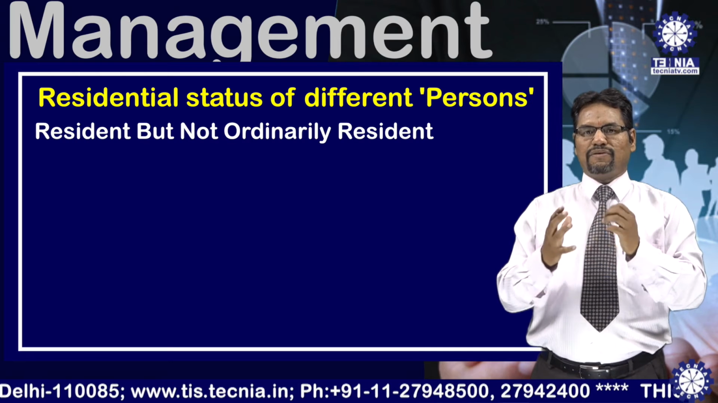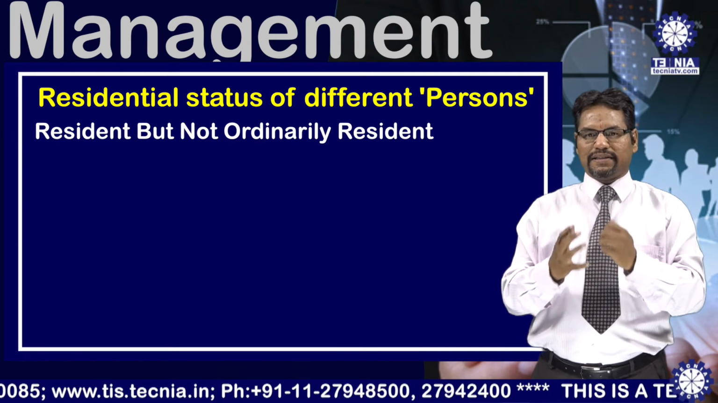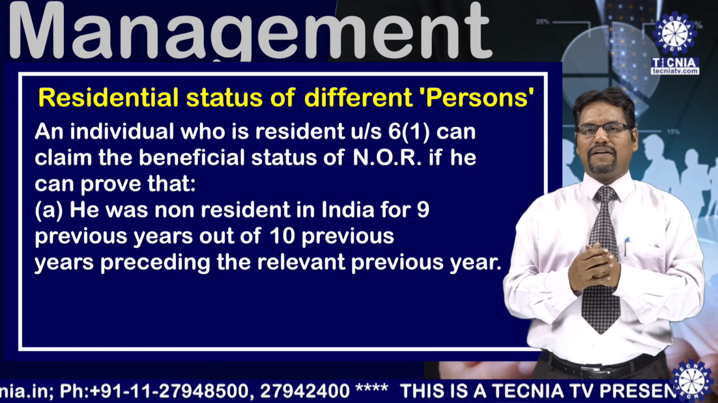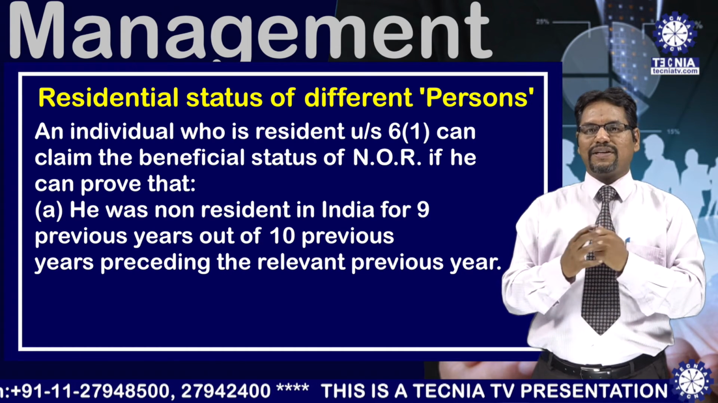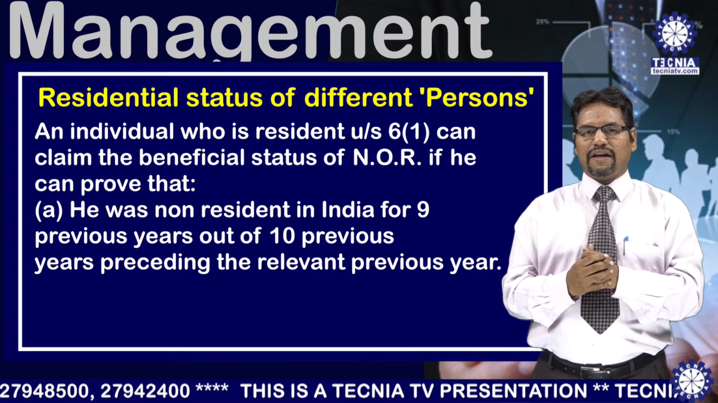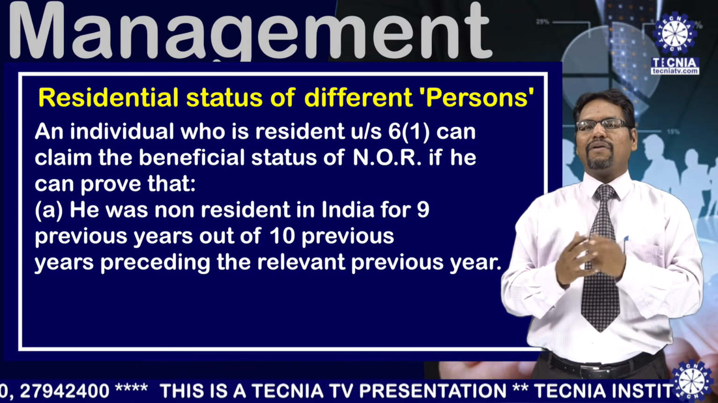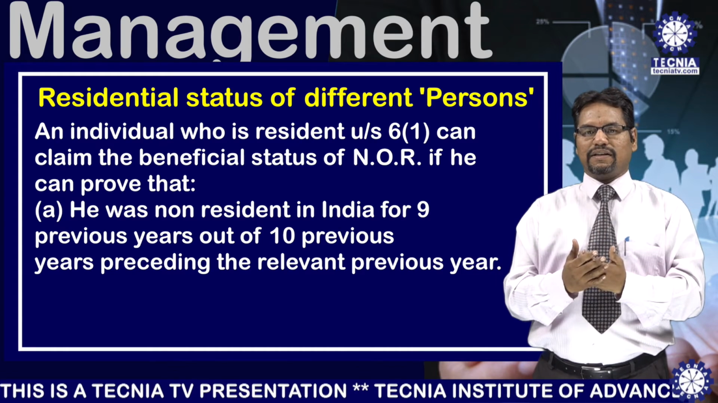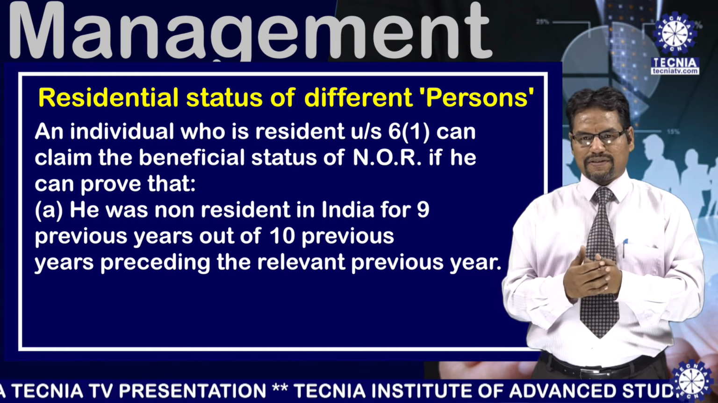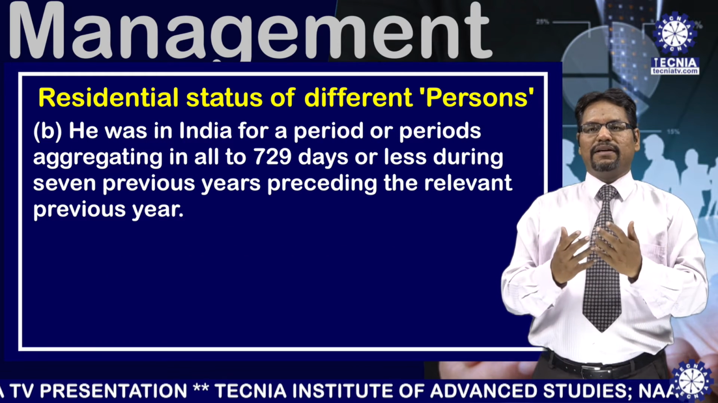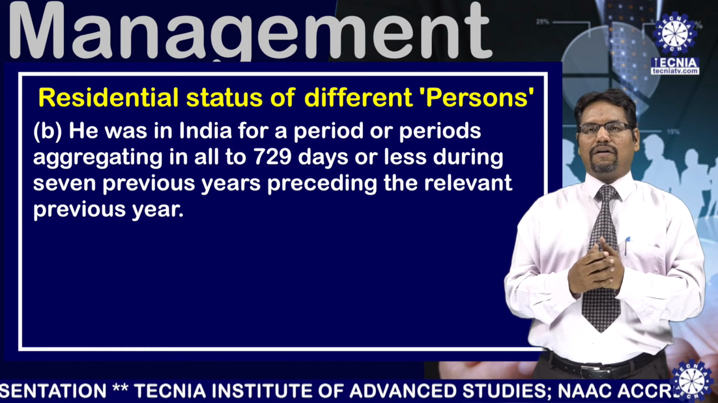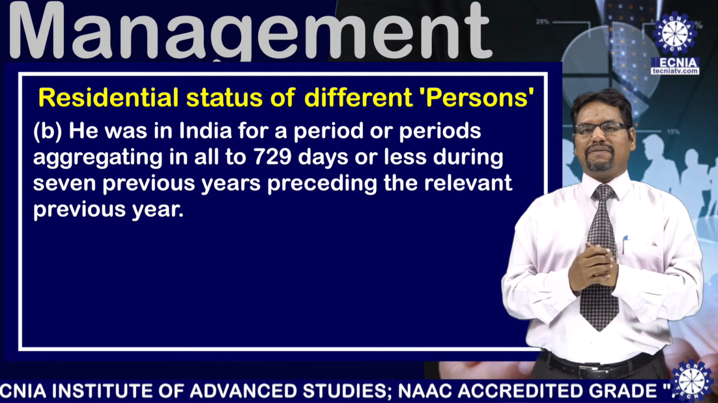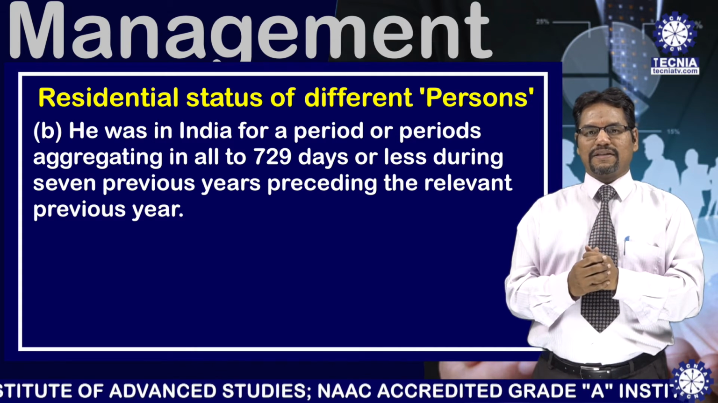Similarly, whenever we are going to calculate resident but not ordinary resident, an individual who is a resident under section 6 subsection 1 can claim the beneficial status of NOR if he can prove that he was non-resident in India for 9 years out of the 10 previous years preceding the relevant previous year, or he was in India for a period or periods aggregating in all to 729 days or less during the 7 previous years preceding the relevant previous year.